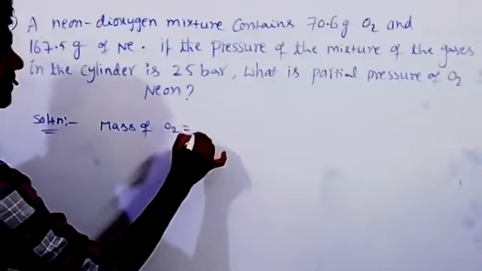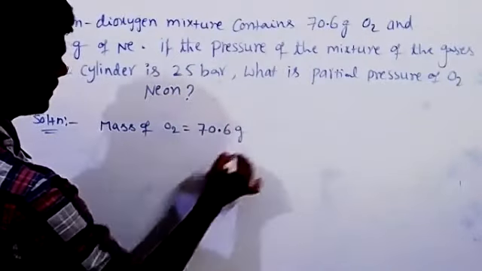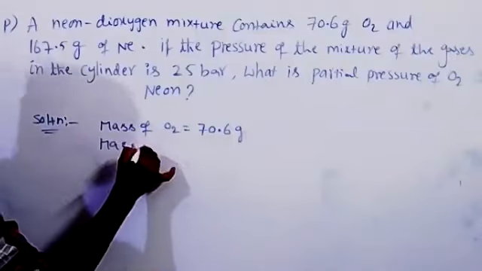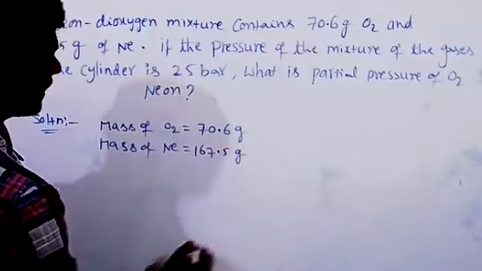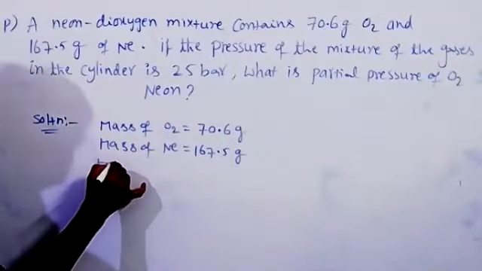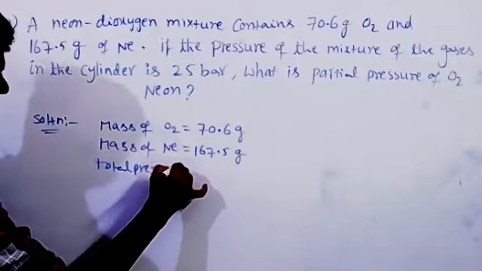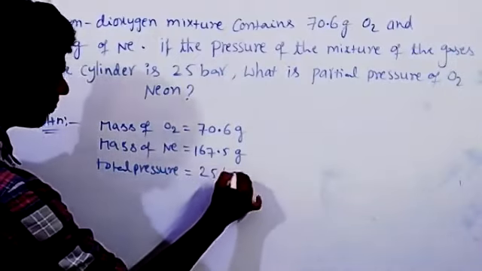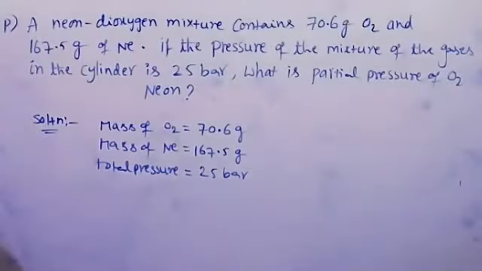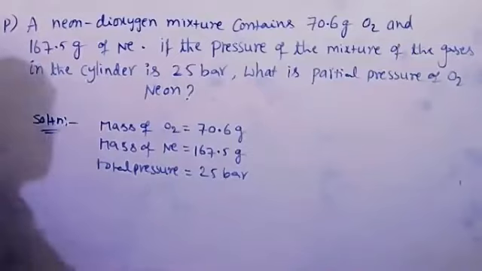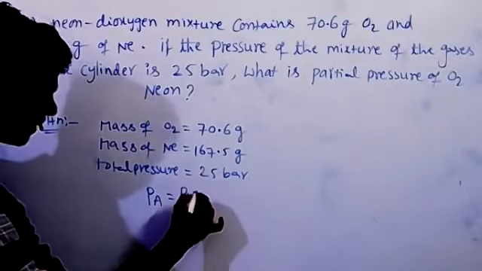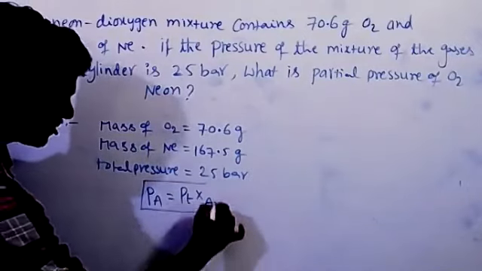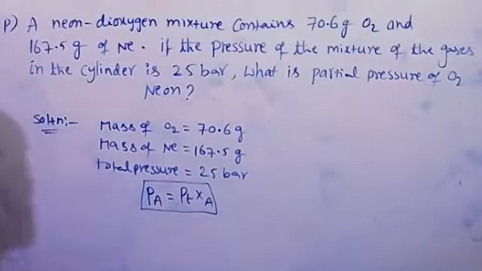Mass of O2 is equal to 70.6 grams, mass of neon is equal to 167.5 grams, and total pressure is also given: total pressure is equal to 25 bar. Now we have to calculate the partial pressure of oxygen and the partial pressure of neon. So, the formula: partial pressure of A is equal to P total into Xa. This means we have to calculate the mole fractions for oxygen and neon.